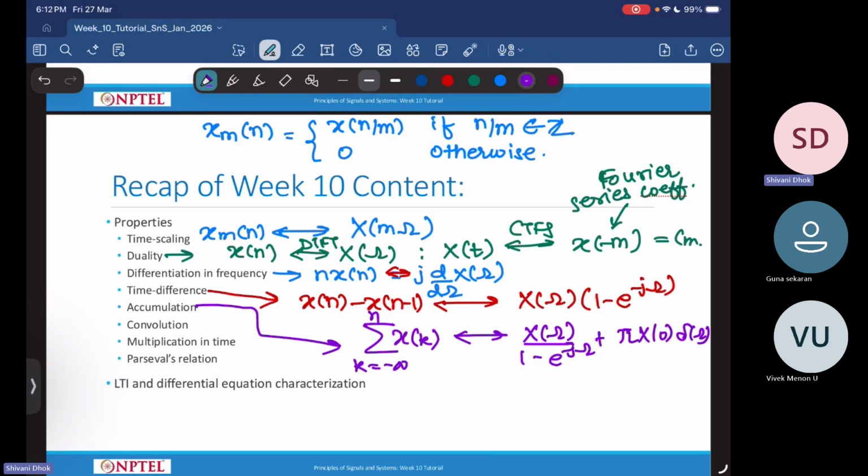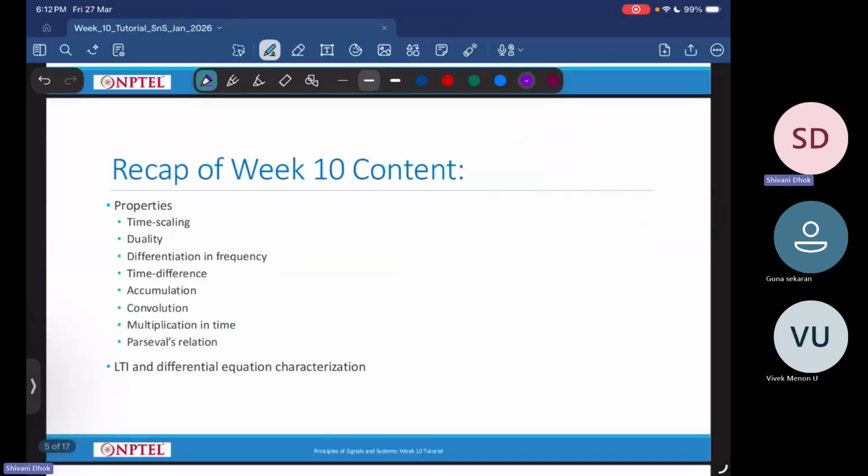Then we looked at another important property which is there in every transform, and which comes in handy to understand the implications of your systems, that is convolution in time property. So if I have x1 of n convolved with x2 of n, then this thing will have a Fourier transform as simply multiplication.